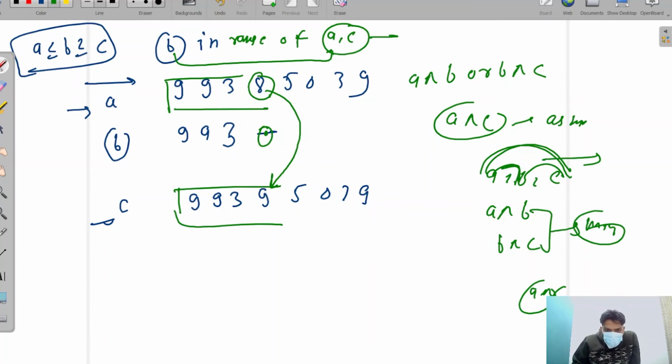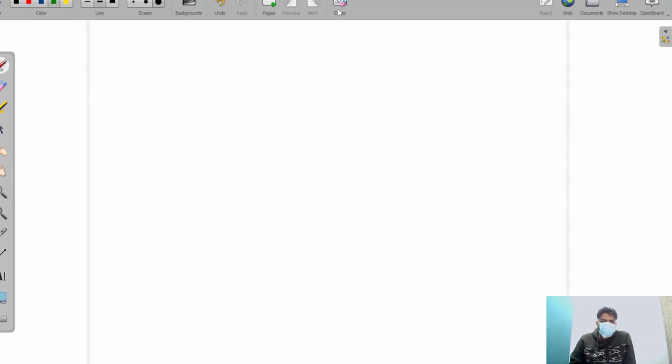So now we are going to check in binary what happens. If this is our binary number, this is also a binary number, and this is also a binary number.